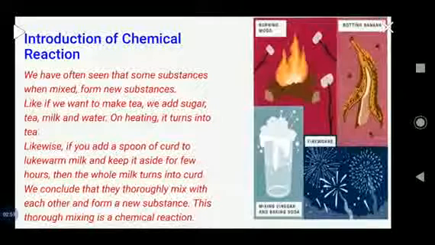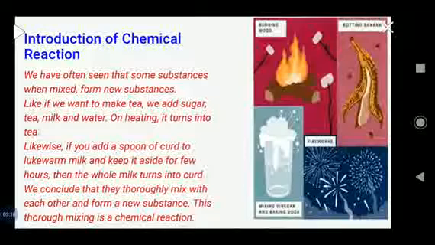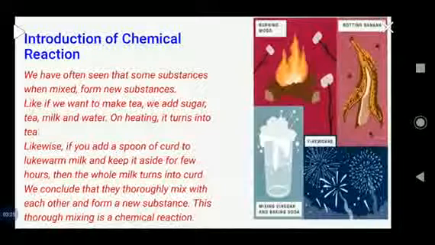In case of rusting of iron, when iron articles are kept outside for a longer period of time, we can see after some time a brownish layer on the surface of the metallic objects, which we call rust. So what happens in rusting?